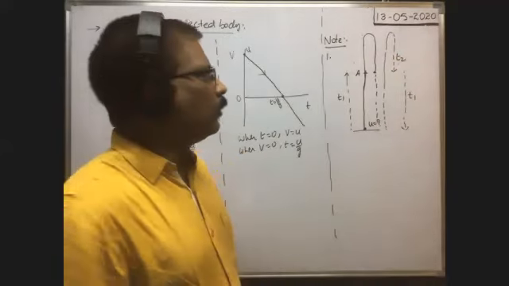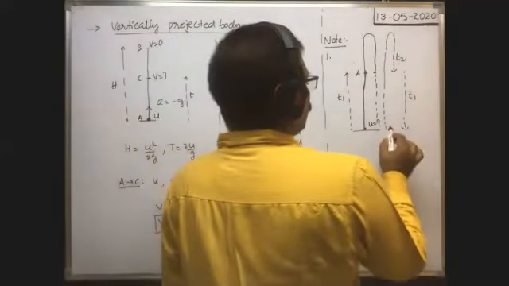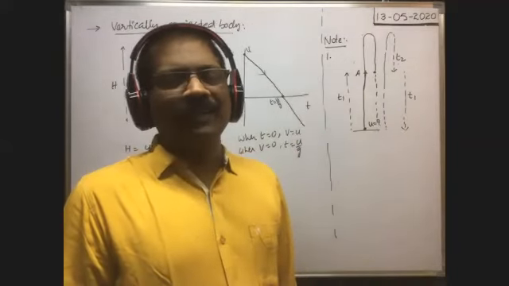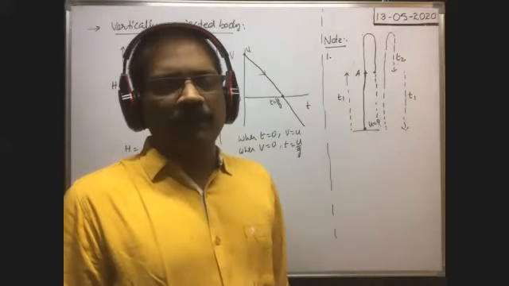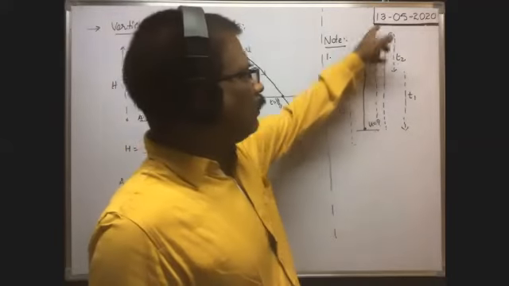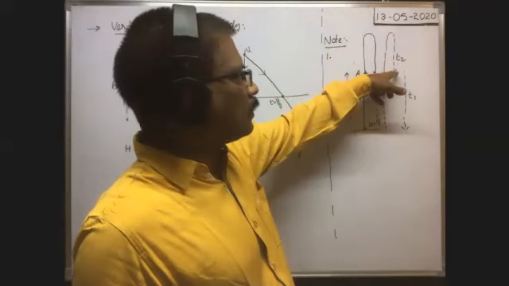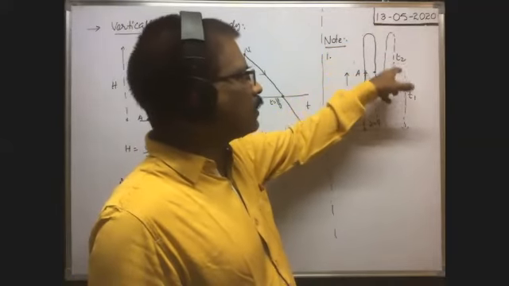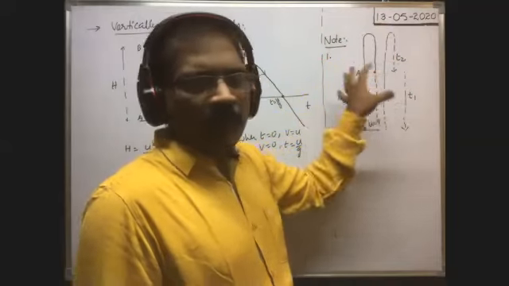T1. Okay. Now you see, time of flight means we know the total time for which the body spent in the space. That is called time of flight. Now you see, up to T2 seconds it remains in space, T1 seconds remains in space. That means total time T1 plus T2 is the total time for which the body remains in space.